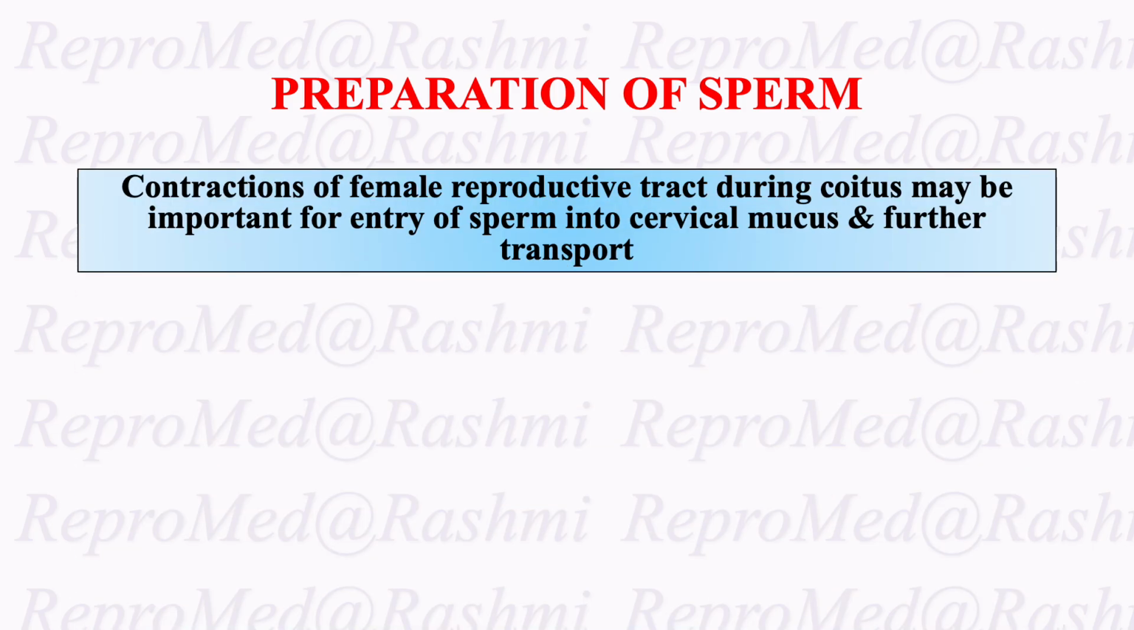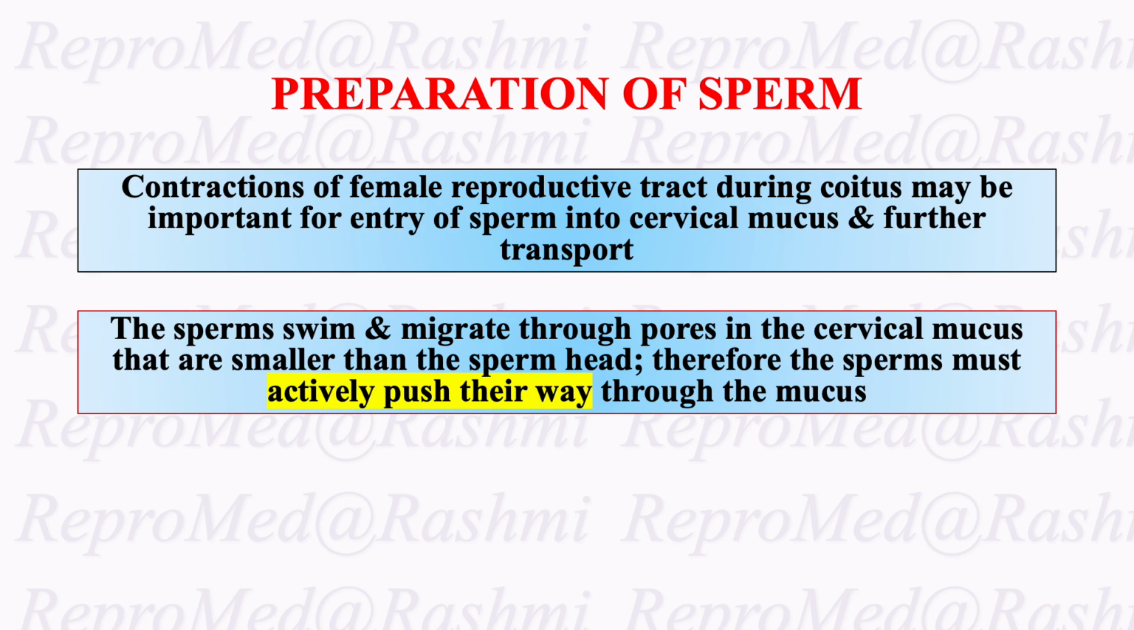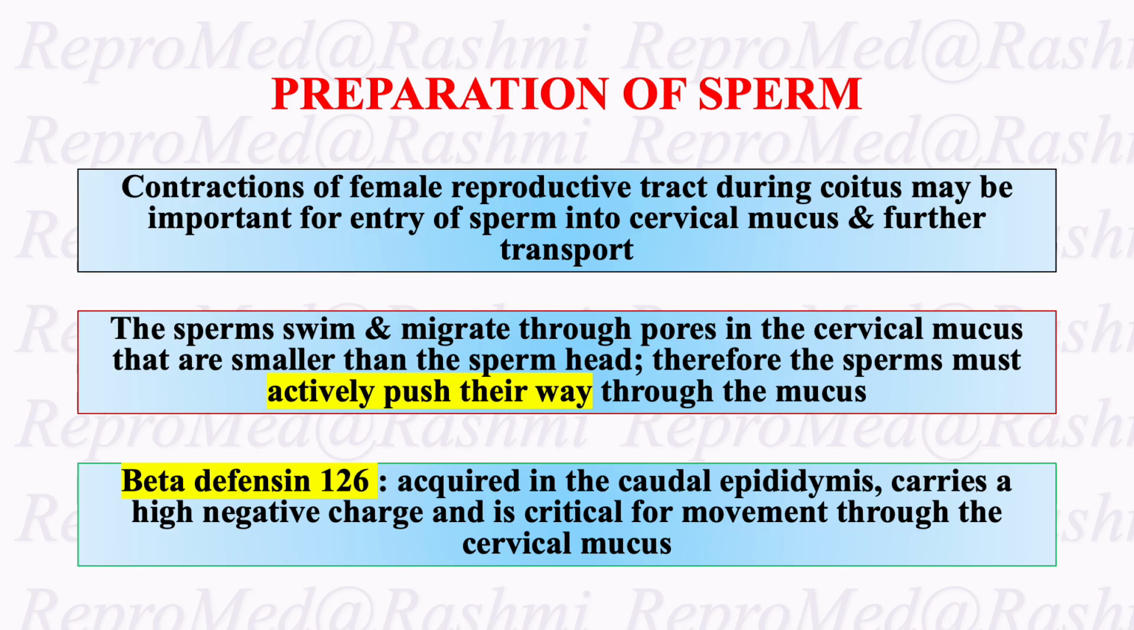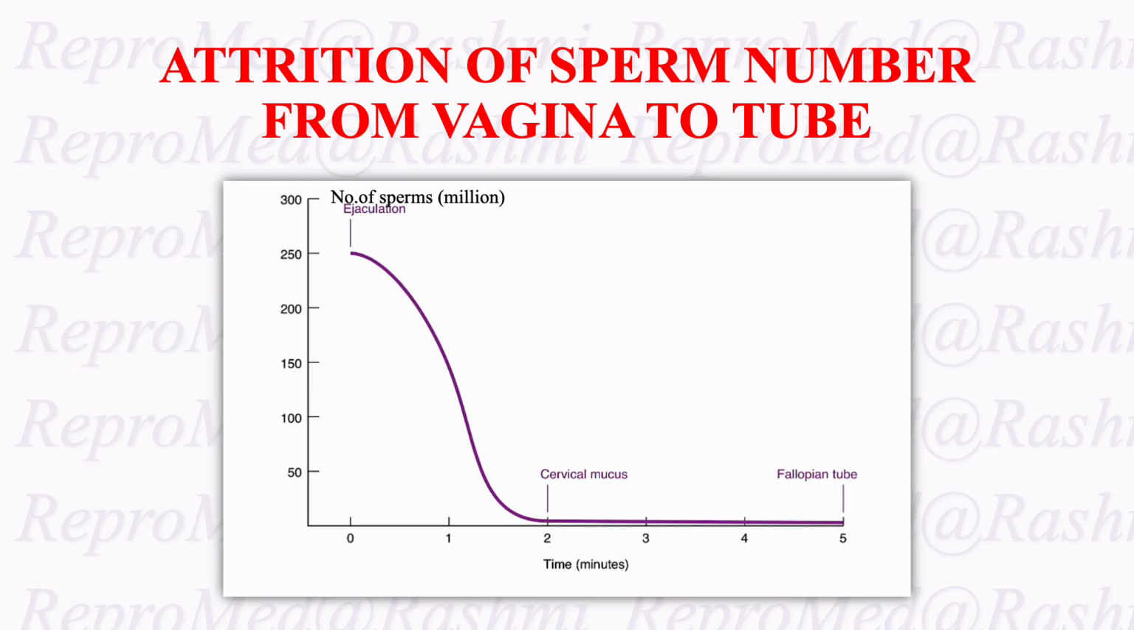Contractions of the female reproductive tract during coitus may be important for entry of the sperm into cervical mucus and further transport. The sperm swim and migrate through the pores in the cervical mucus that are smaller than the sperm head. Therefore, the sperm must actively push their way through the mucus. Beta defensin 126 is acquired in the cauda epididymis, which carries a high negative charge and is critical for movement through the cervical mucus. We can see here the attrition of sperm number from the vagina to the tube.